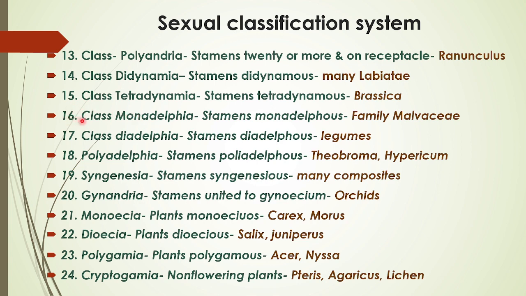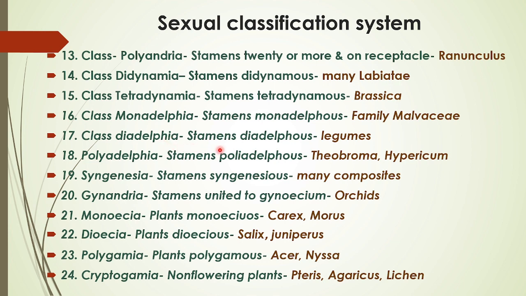Then the next class, 16th, is class Monadelphia. When stamens are monadelphous, this is the most important feature of the family Malvaceae, and we can take the example of Hibiscus rosa-sinensis, China rose.